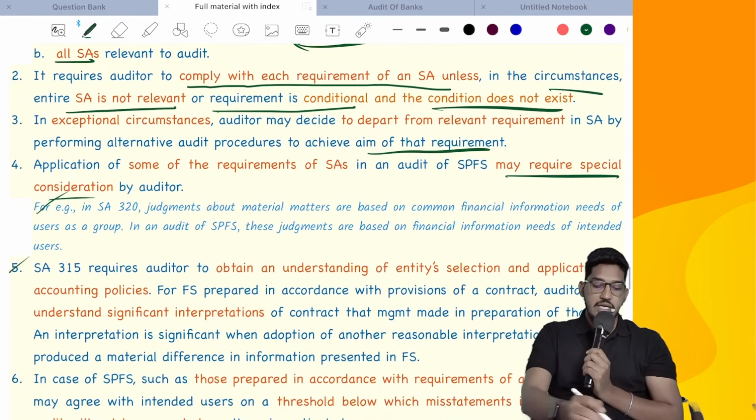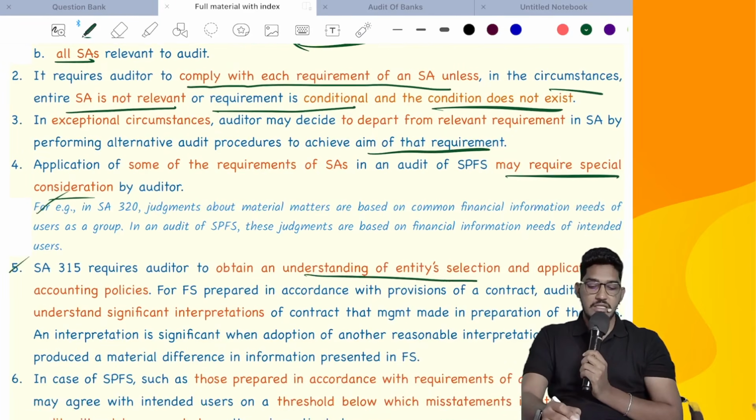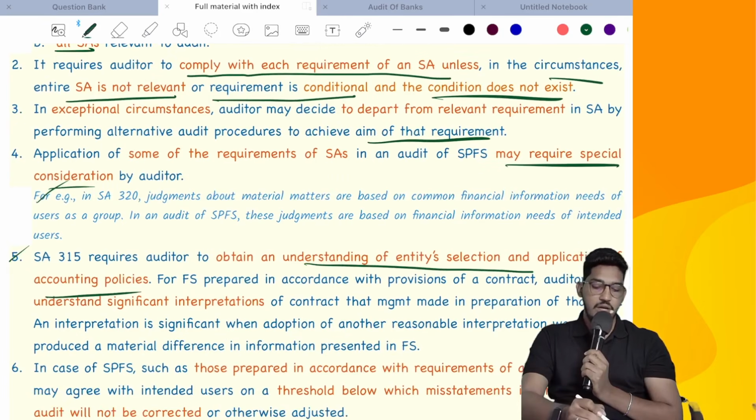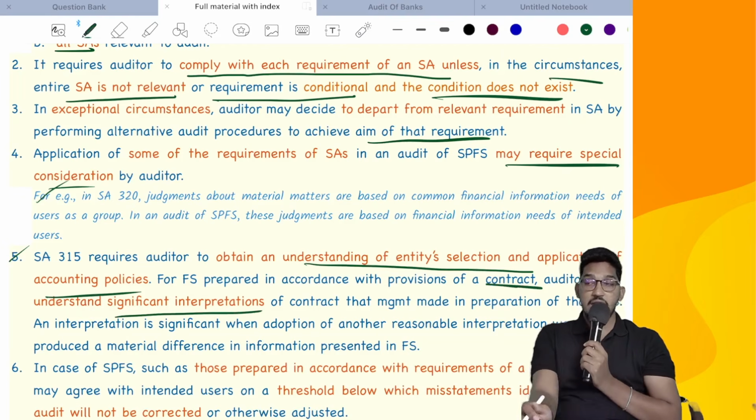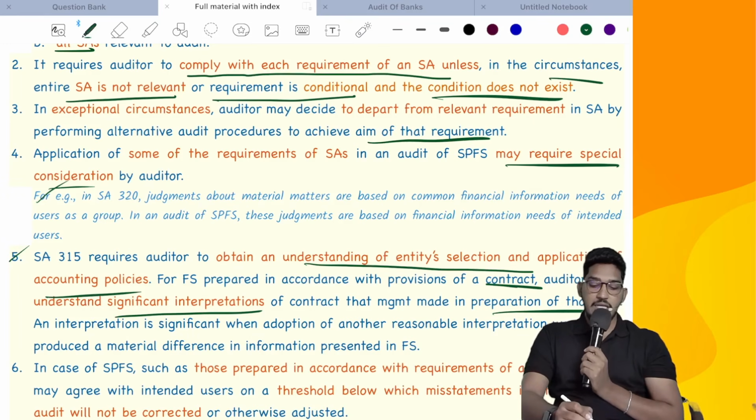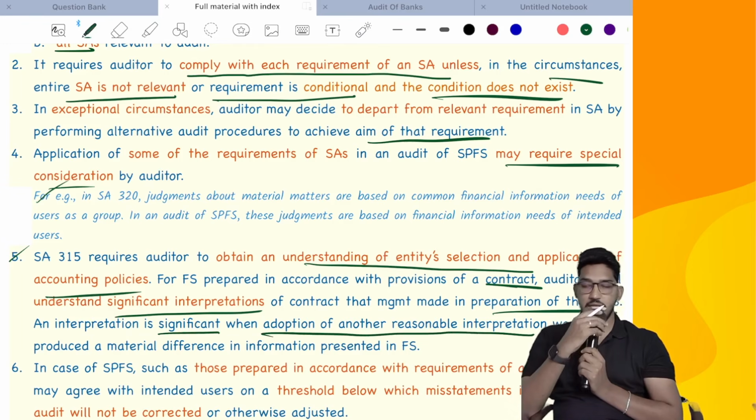That's what they say in the example. SA315 requires an auditor to obtain an understanding of the entity's selection and application of accounting policies. For financial statements prepared in accordance with a contract, the auditor shall understand significant interpretations of the contract that management made in the preparation of those financial statements. An interpretation is significant when adoption of another reasonable interpretation would have produced a material difference.